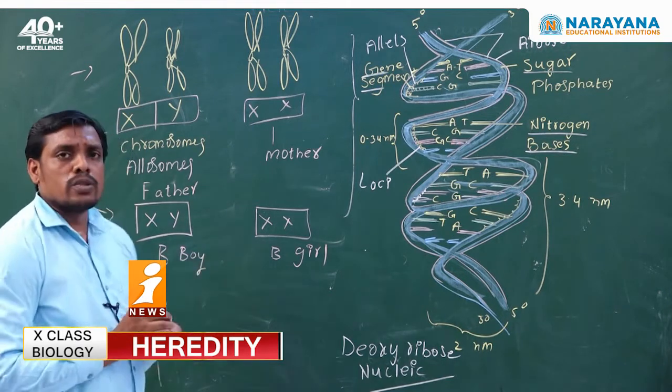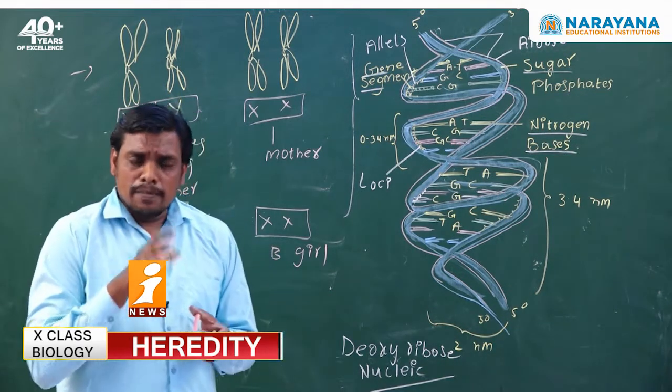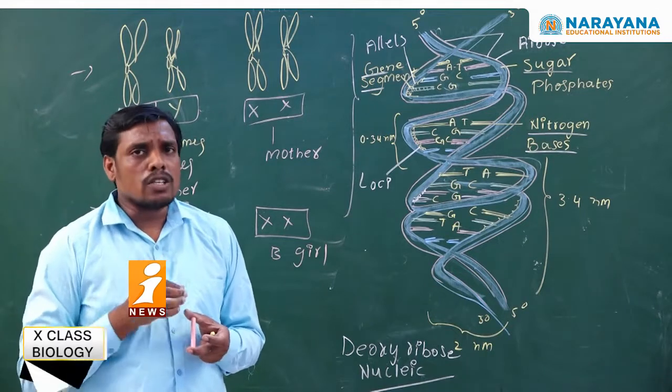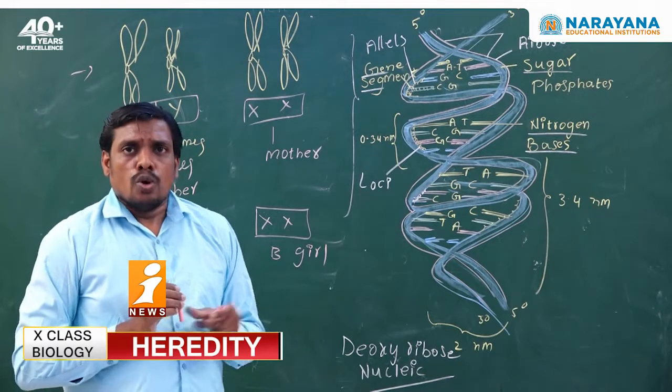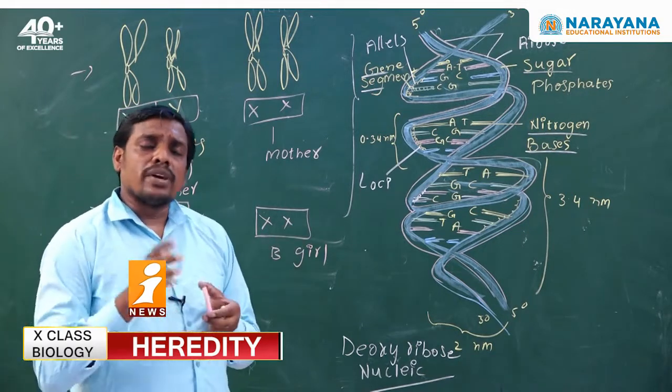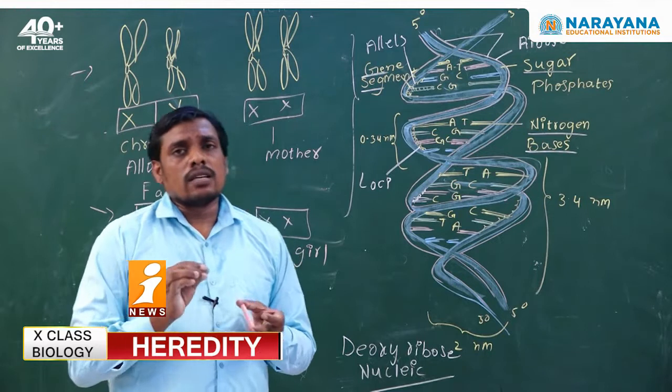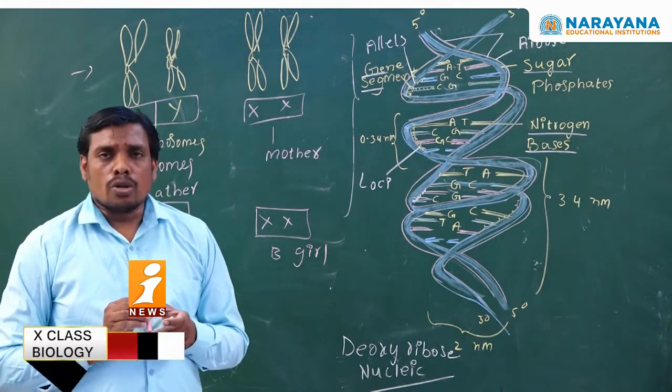So what I am trying to say is that sex determination in human beings is under the control of allosomes. This is the hypothesis given by Walter Sutton and Thomas Hunt Morgan.